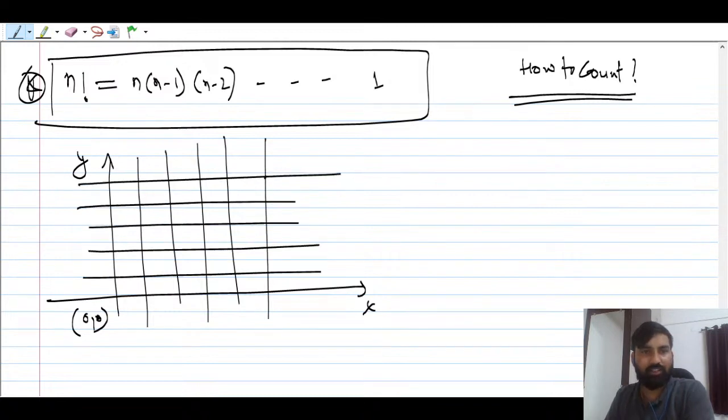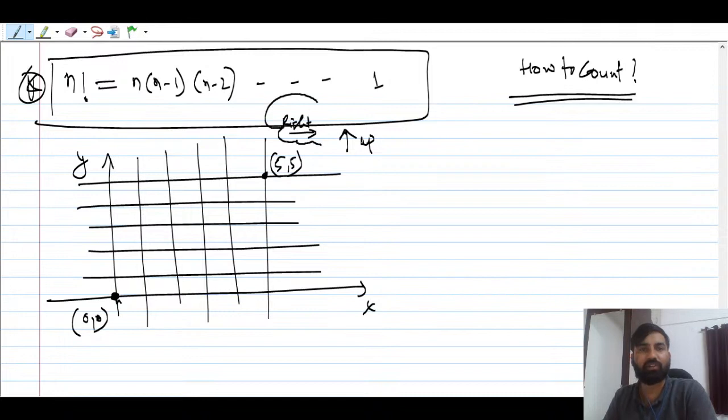This point is 5 comma 5, so you have to reach here. You have to start your journey from 0 0 and reach here. If you are moving in this direction, we call it up, and if you are moving in this direction, we call it right.